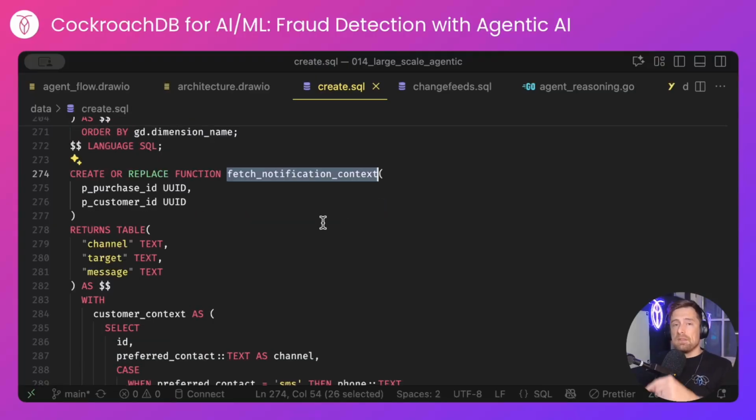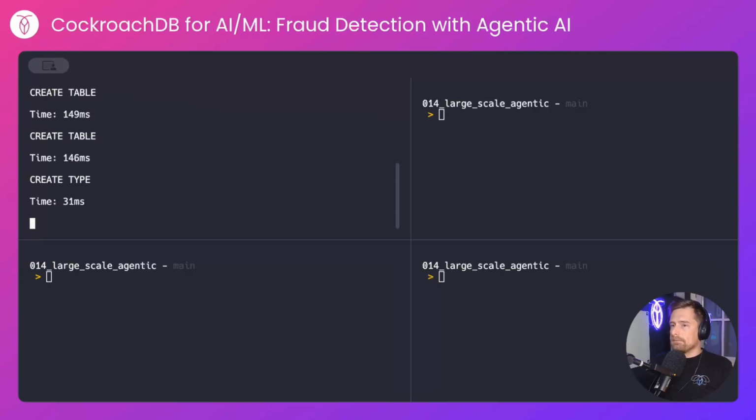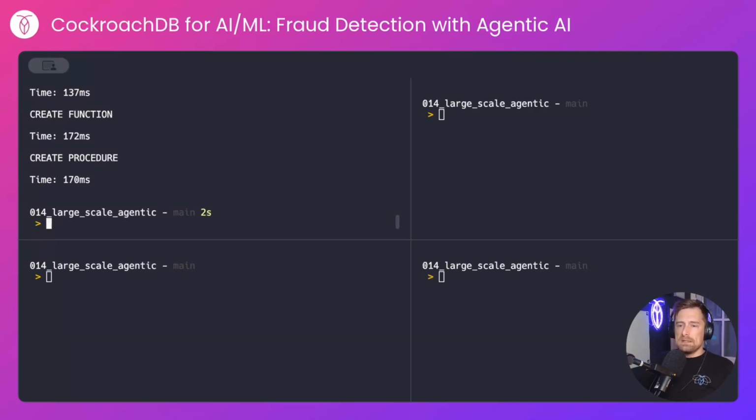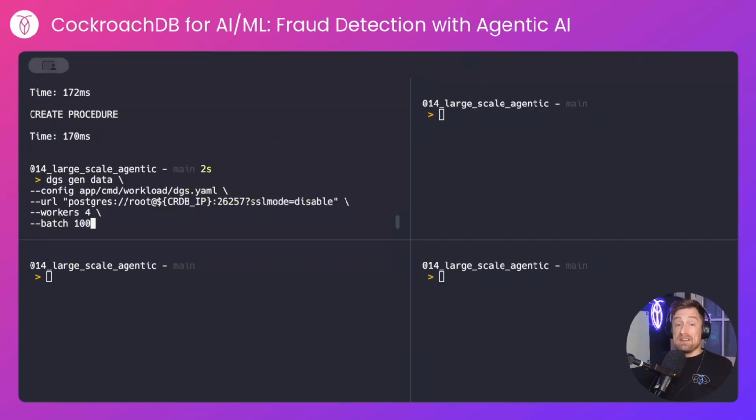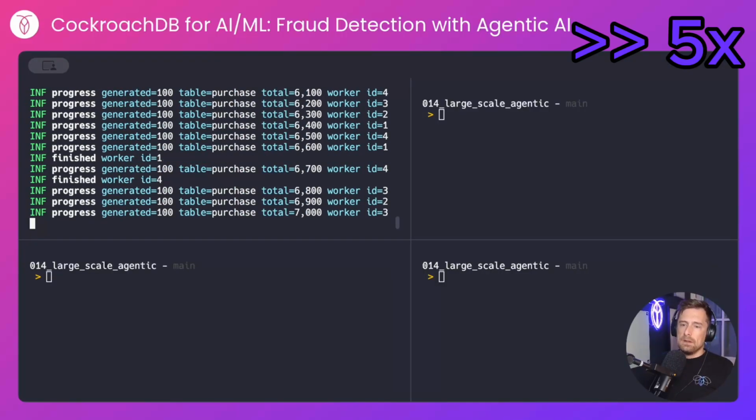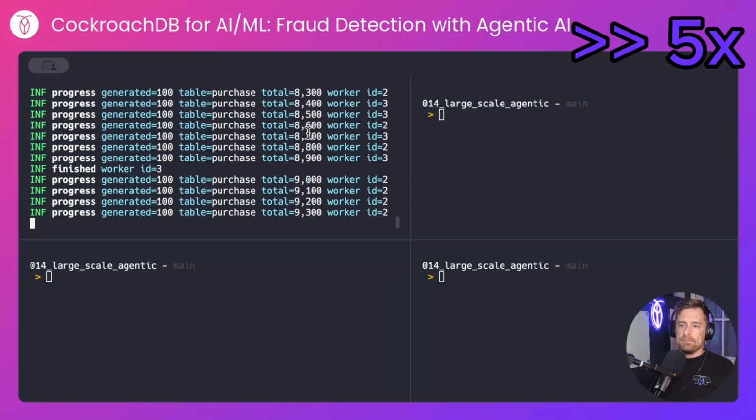And this fetches everything that the notification agent or service requires in order to send a customer a notification. I'm not actually sending an email or an SMS, I'm just logging out, but you get the gist. That's our objects created. I'll generate some purchase history, so we've actually got some purchases to calculate differences against. And I just do 10,000.